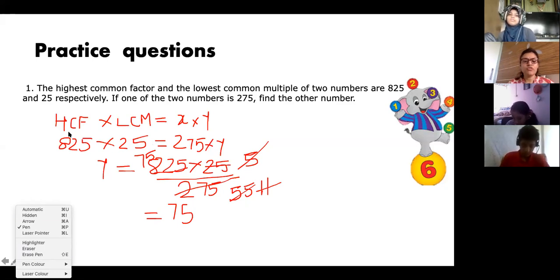Don't multiply over here, because it will take longer time. So first, just bring 275 over here and then cancel out and you will get this answer. No need for longer multiplication and division. Just cancel the denominator and numerator. Yeah, Safia, you're saying something? Unmute and say.